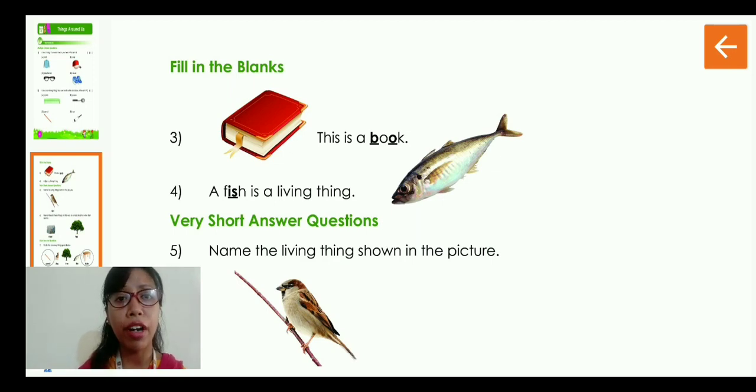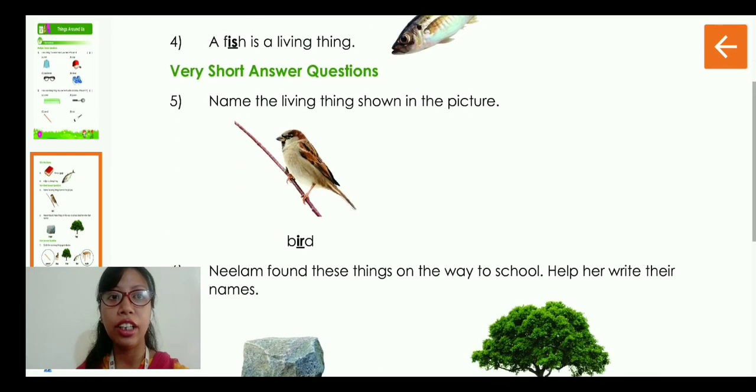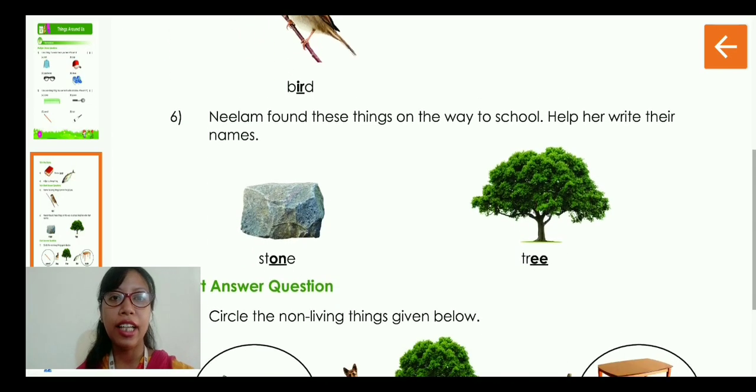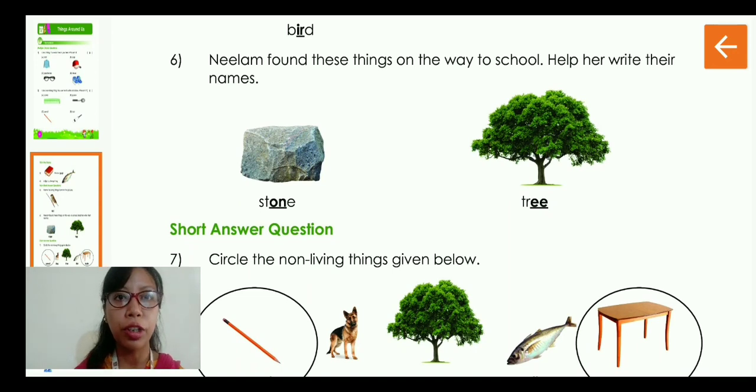Then we have very short answer questions. Name the living thing shown in the picture. So this is a BIRD, bird. Then we have question number 6. Neelam found these things on the way to school. Help her write their names. So number 1 is S-T-O-N-E, stone, and next is T-R-E-E, tree.